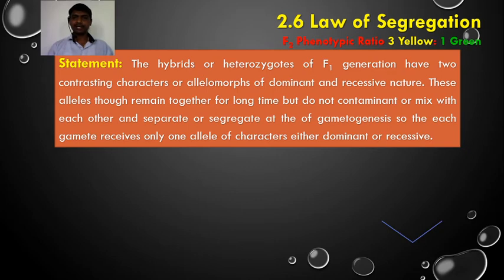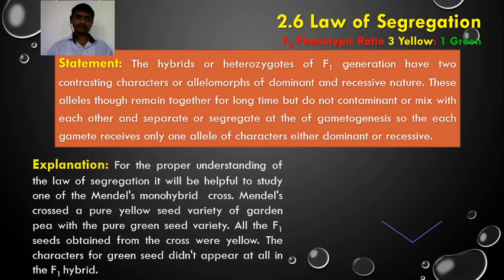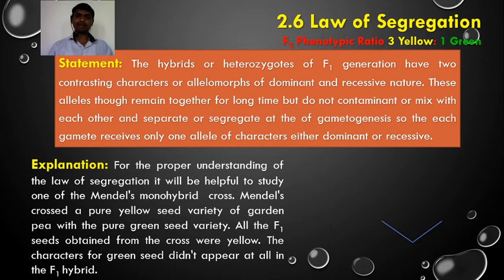So this law says that although the hybrid possesses dominant and recessive alleles together, and they live for a long time with each other, they do not contaminate or mix. During the formation of gametes, that is gametogenesis, these alleles separate or segregate. As a result, each gamete receives only one allele of a character, either dominant or recessive. For this reason, the law of segregation is also called the purity of gametes.